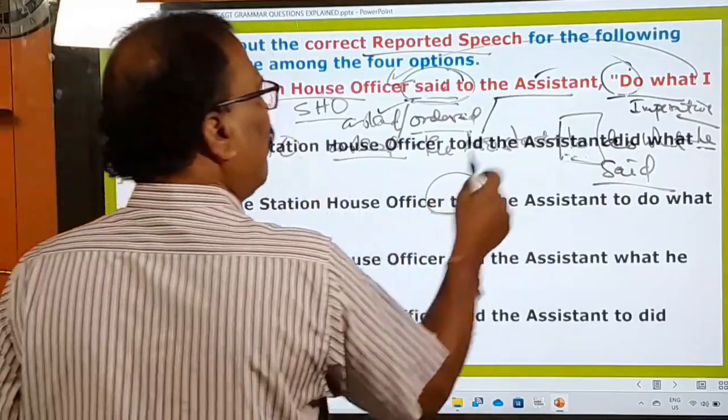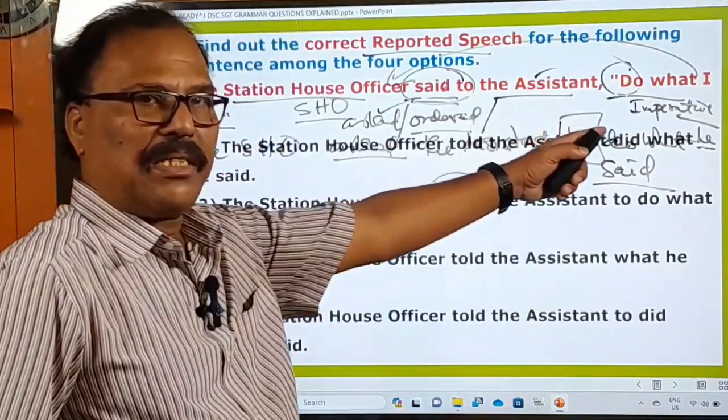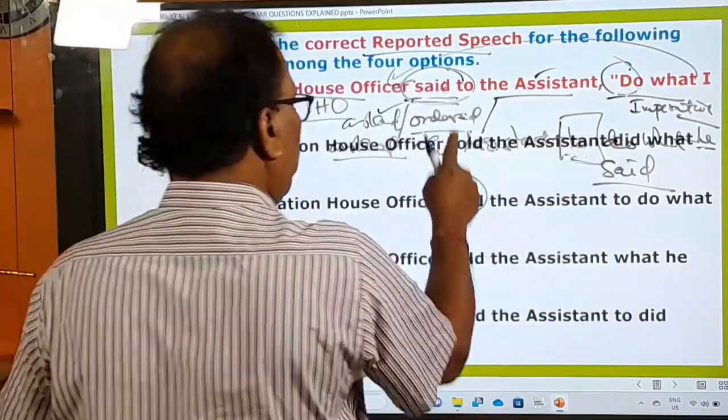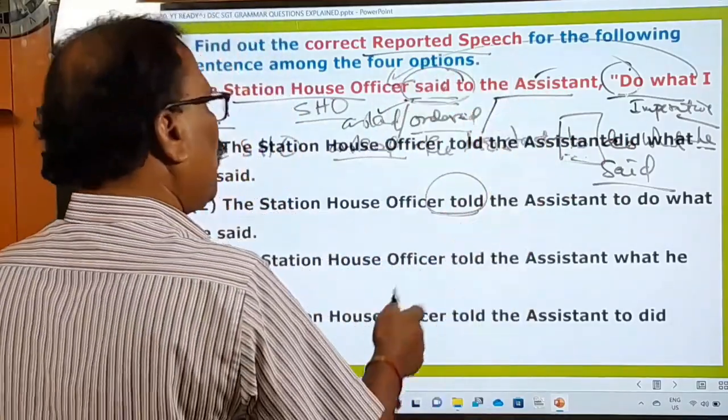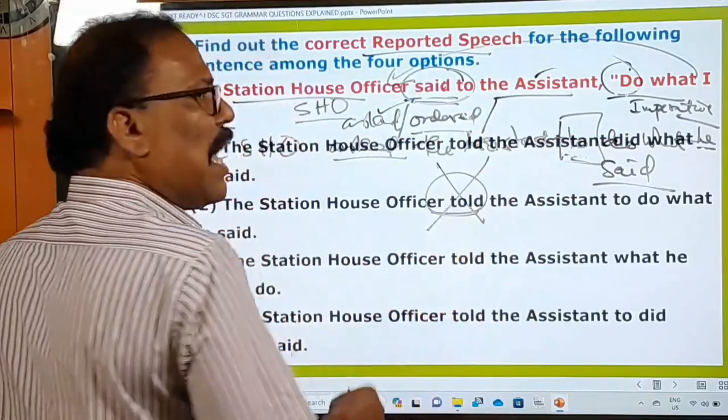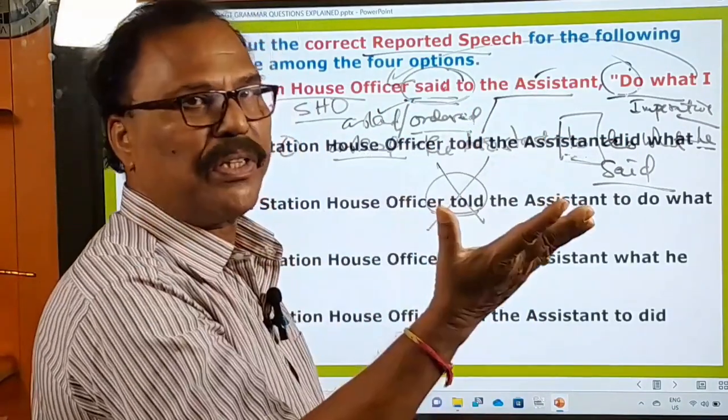But actually, when there is an imperative sentence in the direct speech, the reporting verb must be turned into asked or ordered or requested or suggested, something like that. But told is not used as far as my knowledge of English goes with this.